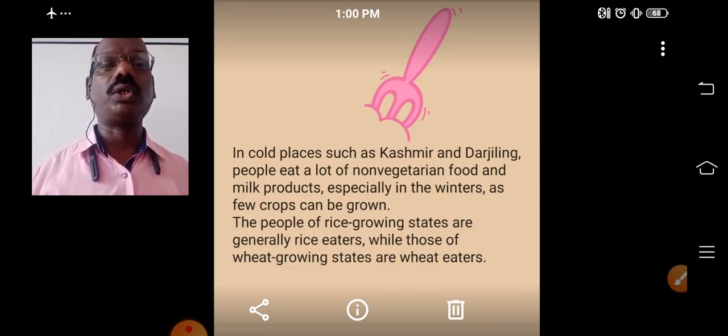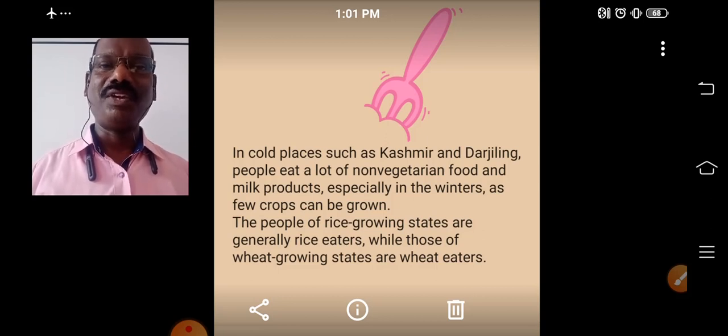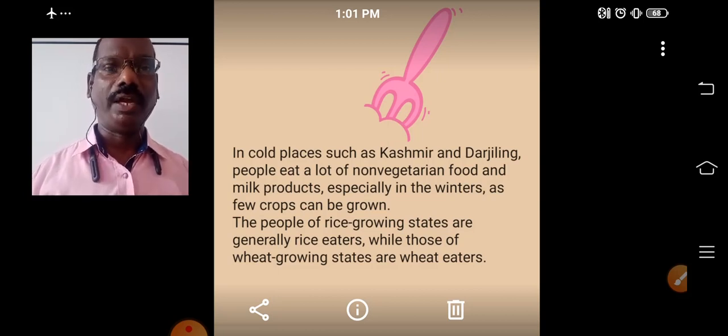Okay, so in short, the people who are growing rice, or those living in rice growing states, their staple food is rice. The people living in wheat growing areas, wheat products are their staple food. Like that, in our country, different food habits are there, and there is food diversity also.